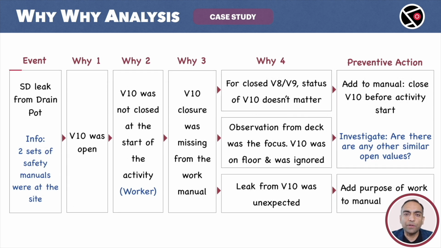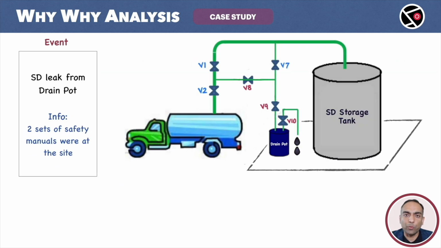This is what happened. The problem statement. JESCO labeled this as an event. In any case, this is our starting point. SD leak from the drain pot. This is our problem statement.